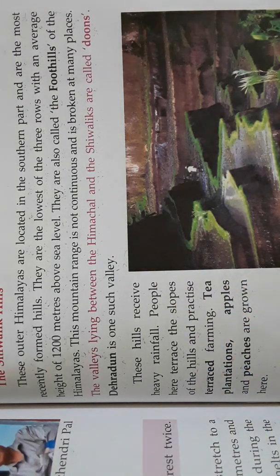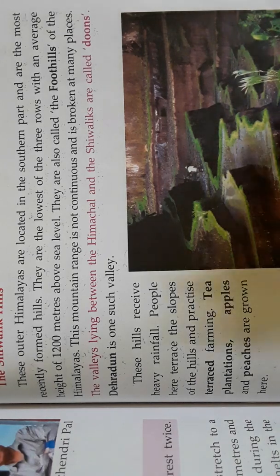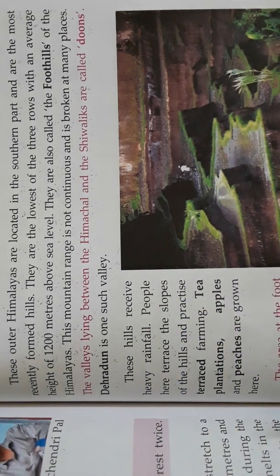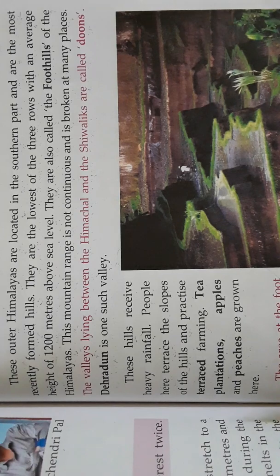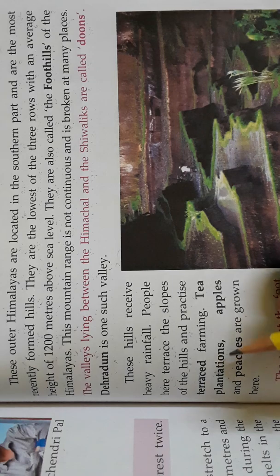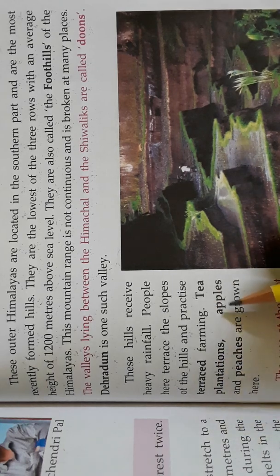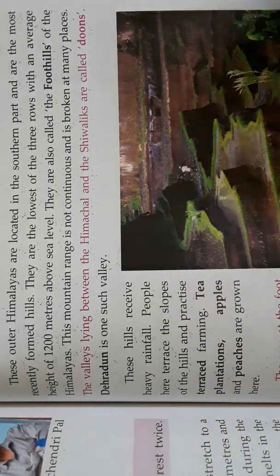Terrace farming means a method of growing crops, children, on the sides of hills or mountains. It is a method of growing crops. Tea plantations, apples and peaches are grown here.